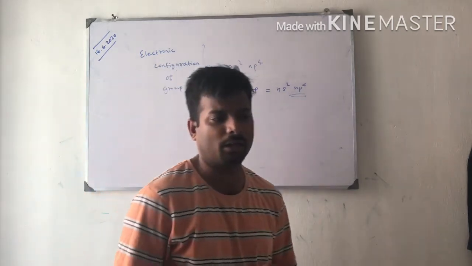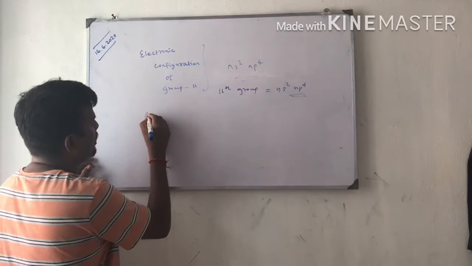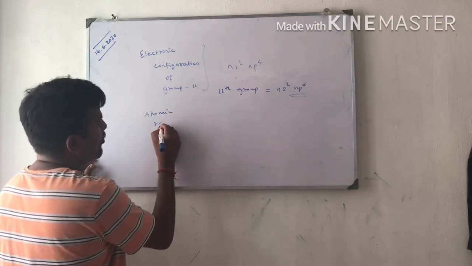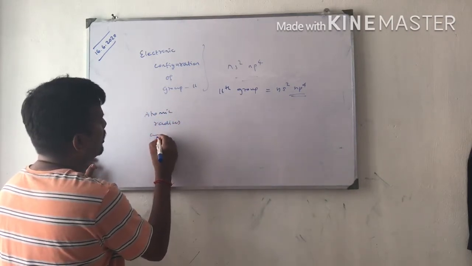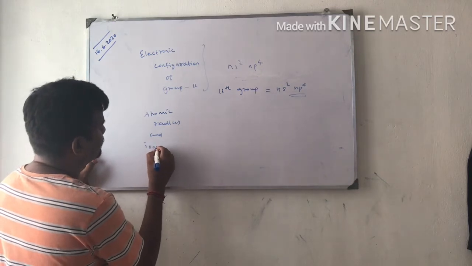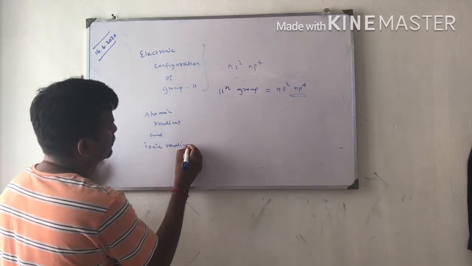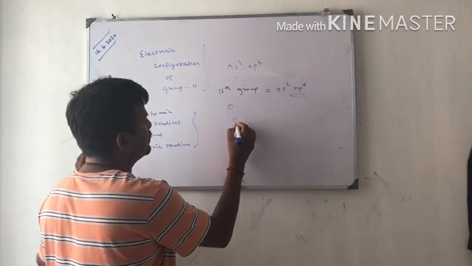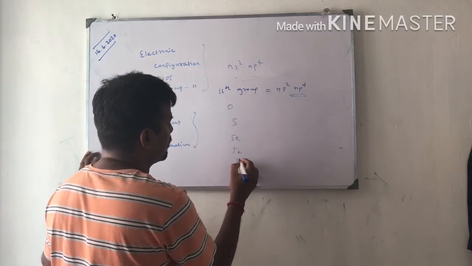Then, atomic radius and ionic radius. Oxygen, sulfur, selenium, tellurium, polonium.